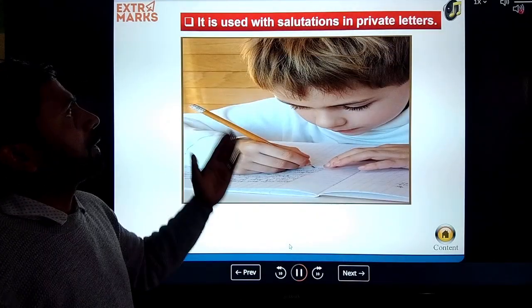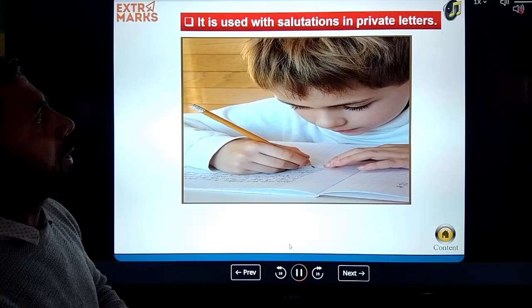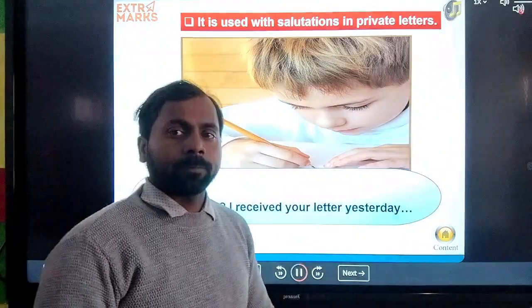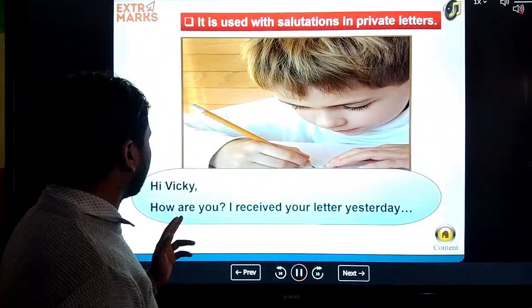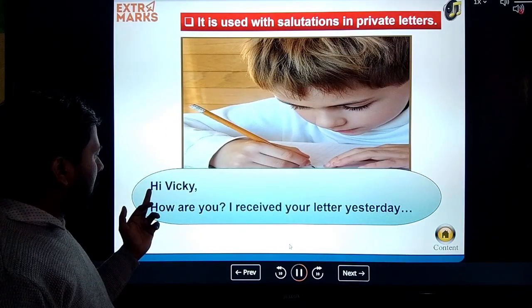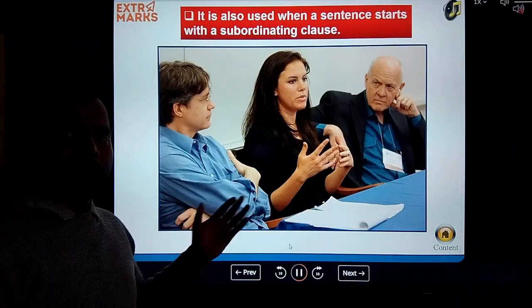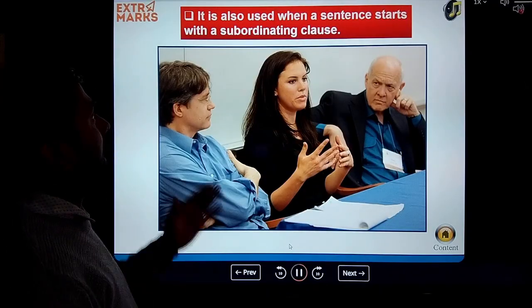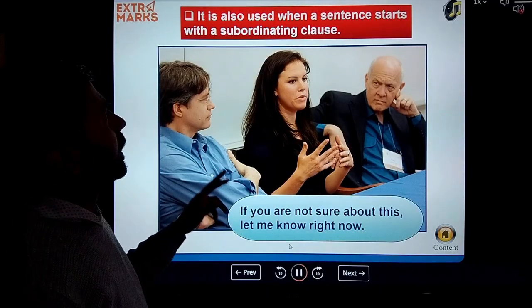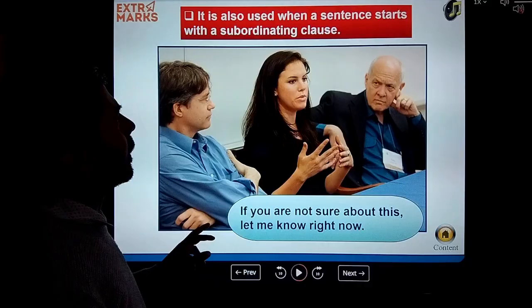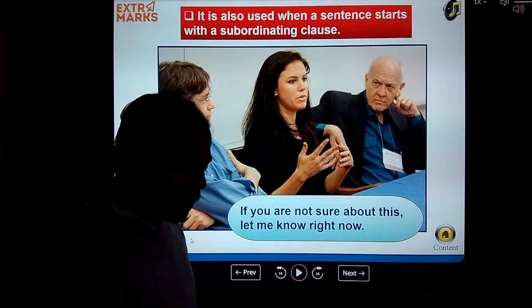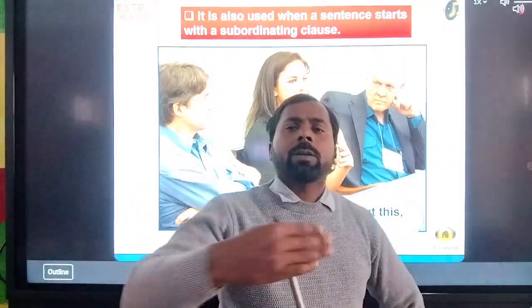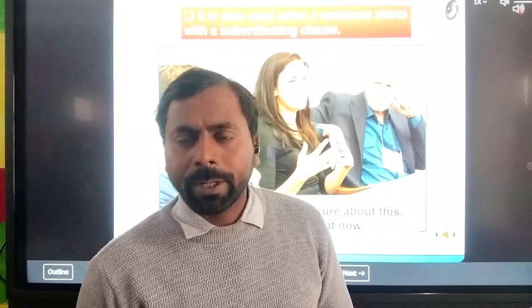it is used with the salutations in private letters. You know how to use it in a private letter? You see, Hey Vicky, after Vicky we can use a comma. And it is also used when a sentence starts with a subordinating clause. I think in a previous chapter I already taught you about the subordinating clause.